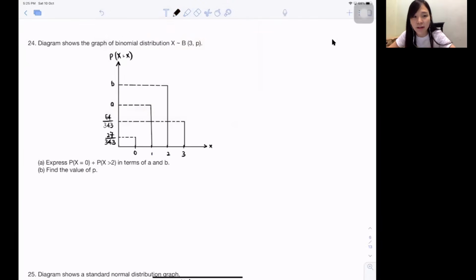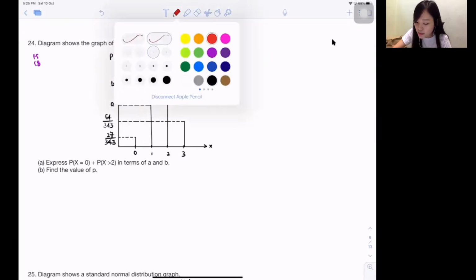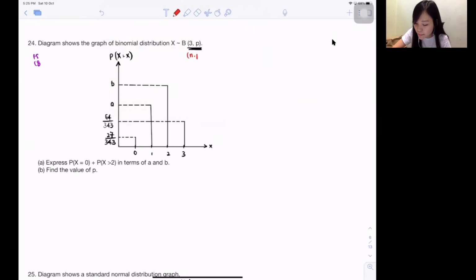So 24. Diagram shows the graph. Okay, we just did it. You guys should know. Form 5, chapter 8 again. So binomial distribution. Whenever they give you this formula, please bear in mind, the front is always n, the back is always p, unless they purposely stated. So that means in this question, I straight away know the n is 3. P is the probability of success, okay? So n is 3. Isn't it same like just now?